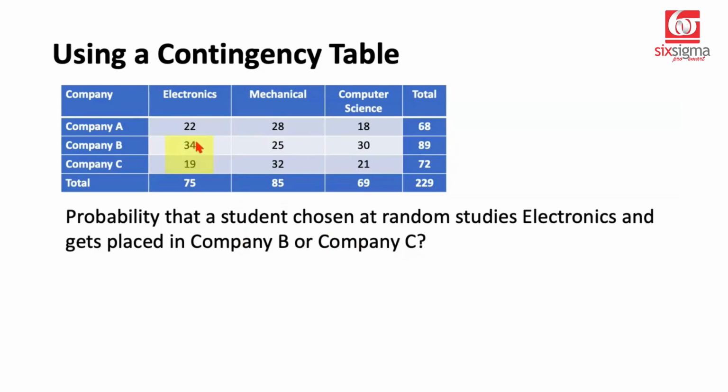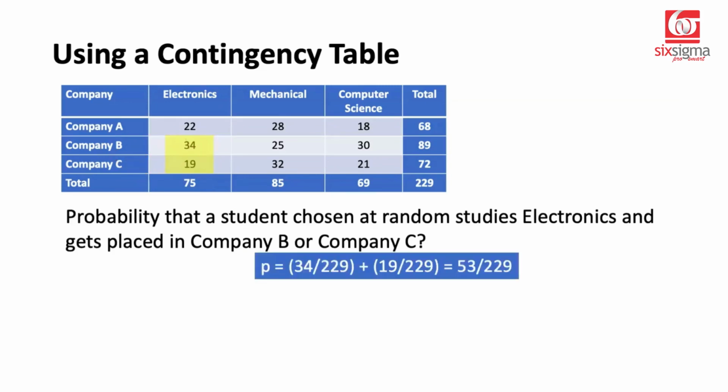First of all, we have to look at the student being of electronics stream and then look at the possible intersections with getting placed in company B or company C. So this will be 34 by 229, which is the student studies electronics and gets placed in company B. And since we are talking about an OR event, we are going to add the other probability, which is a student from electronics background getting placed in company C.